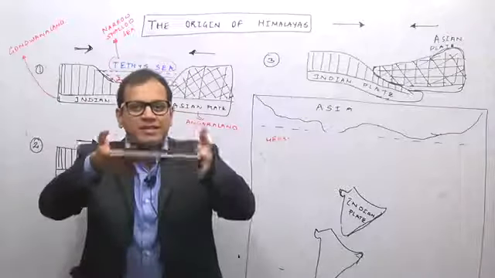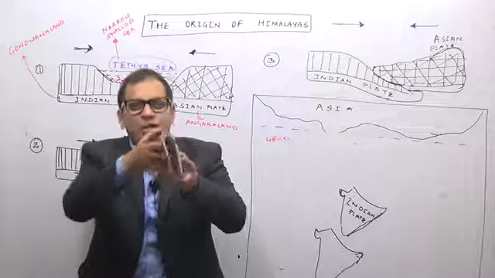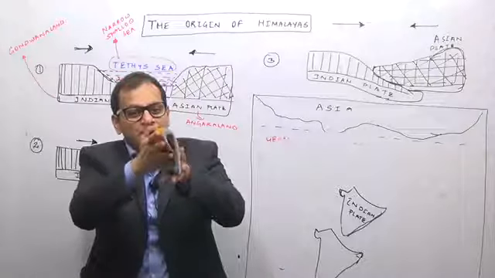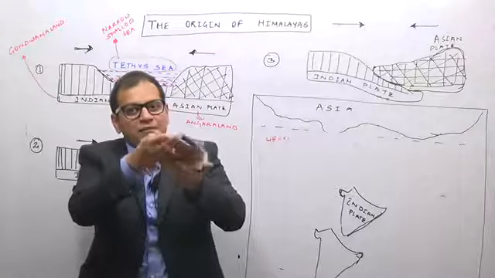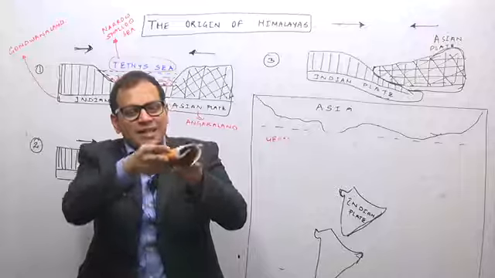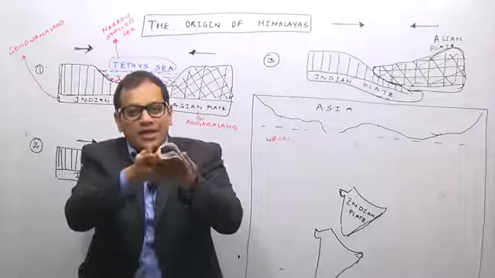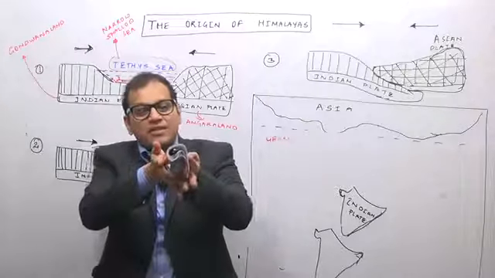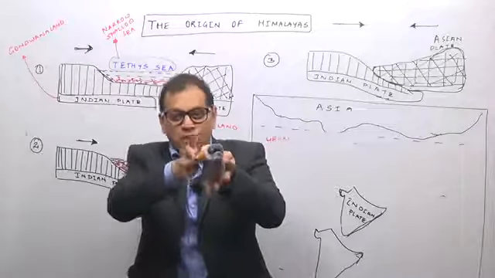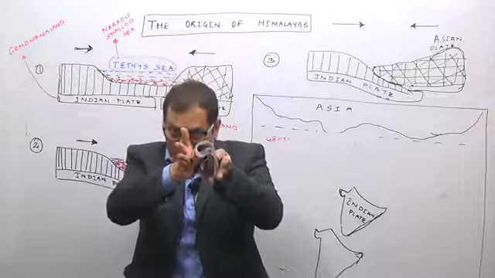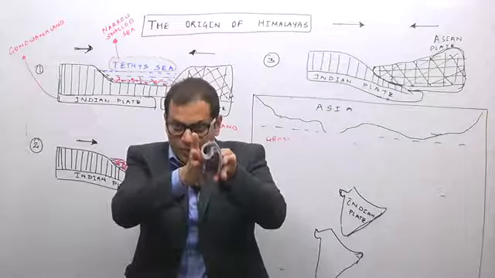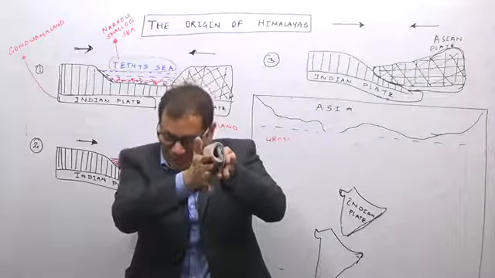So not just one single fold mountain. As the folding keeps on continuing, we get asymmetrical folds and then recumbent folds, and the process of folding goes on, and thus a large number of fold mountains are formed. Even today the Indian plate is going below the Eurasian plate and thus folding the Himalayas.